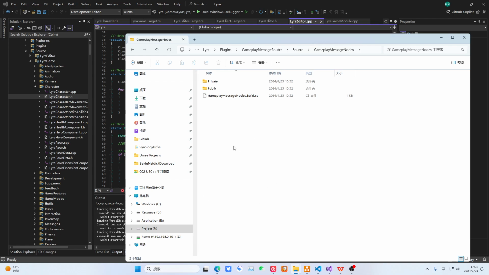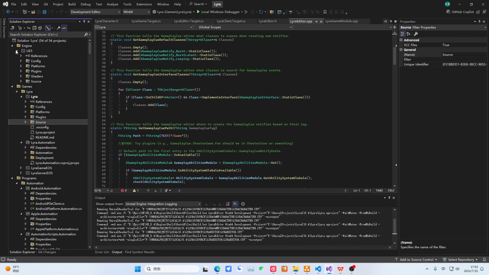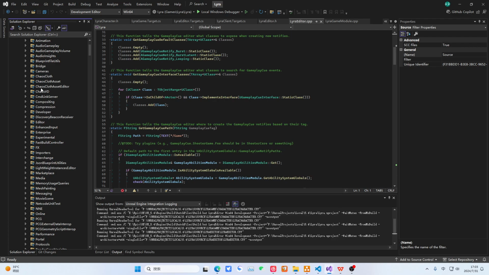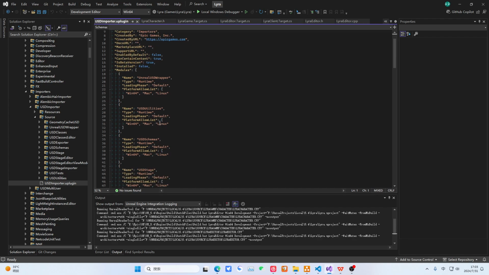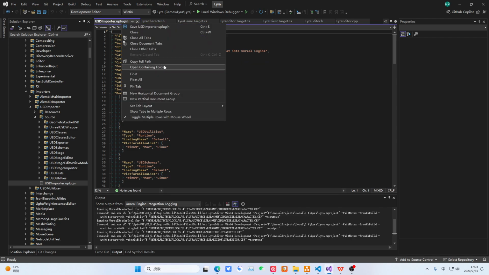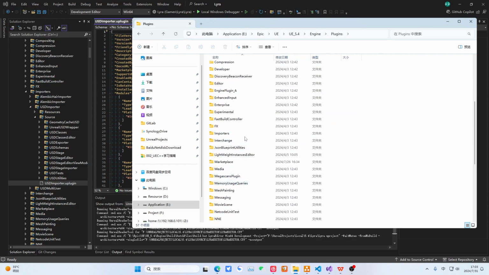So where is the engine module? Actually, we can see it here. Let's scroll up. There is a UE5 master folder. This is the engine plugin. Let's talk about the engine plugin first, because we just talked about plugins. Let's randomly click on a USD importer and open it. Then here, we can look at its path. It is in the engine, plugins. We are going to open a plugin.